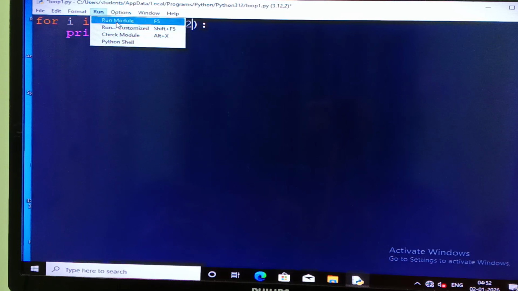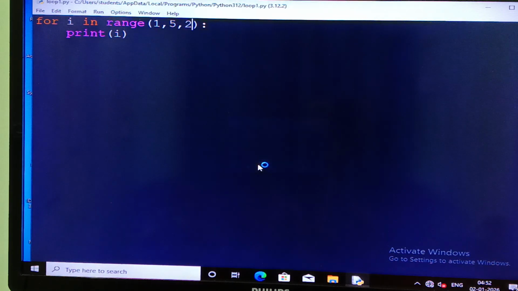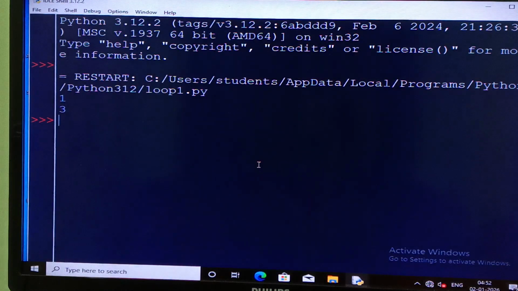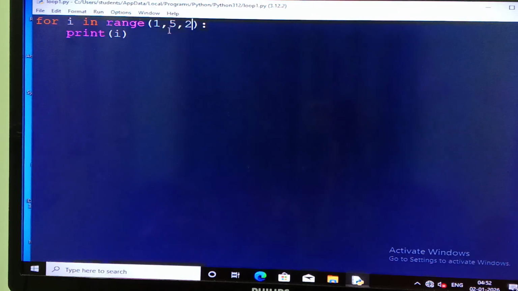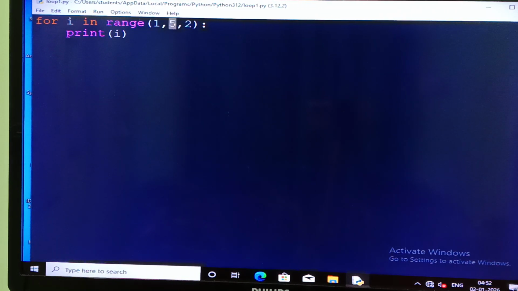3 will be printed. 1 and 3 will be printed. I told you that time 1 and 3 will be printed. It's not coming 5 because I told you just now that it is less than 5, which means the loop will access up to 4. I have written 5, but it will access up to 4. So 1, then 2 gap means 3 will be printed.